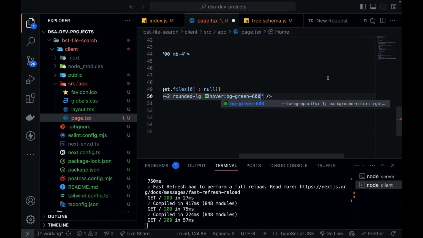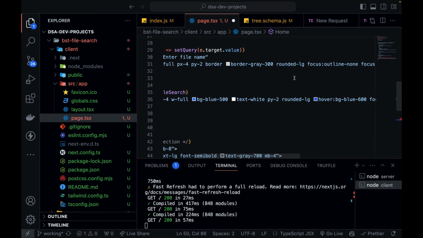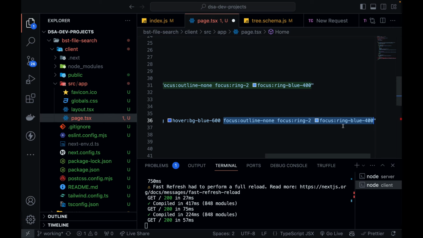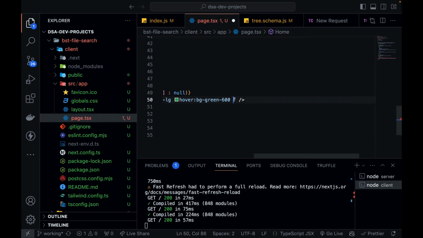Okay. Again, focus outline, I guess that we can pick it from here. Focus outline, this same thing we can copy and paste it over here. But this time this will be green 400.